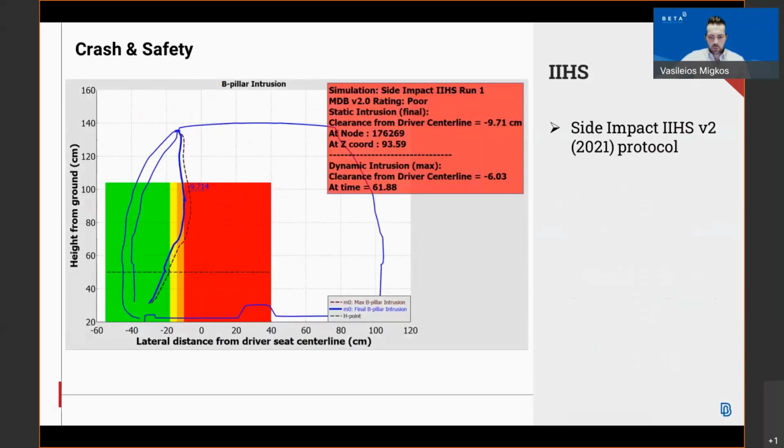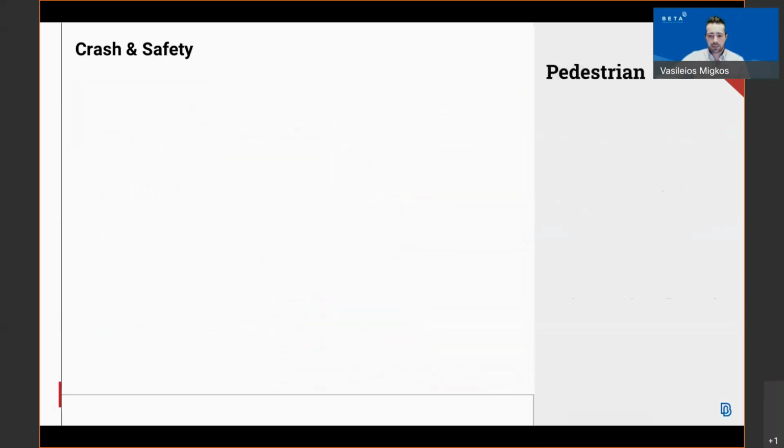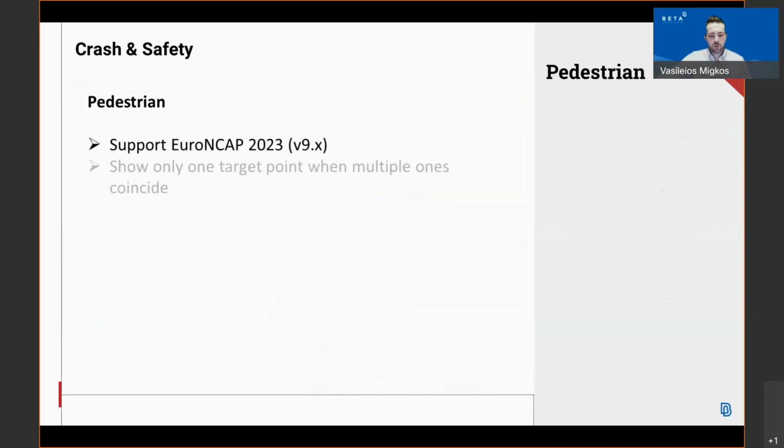In our next tool, we have also supported a protocol, which is the Side Impact IIHS version 2 2021. The IIHS structural rating has also supported the user-defined limits for the side impact from the version 22.1.0. Last but not least, in our post-processor Meta, we have supported in the pedestrian field the new protocol for the Euro NCAP, the version 9 2023.